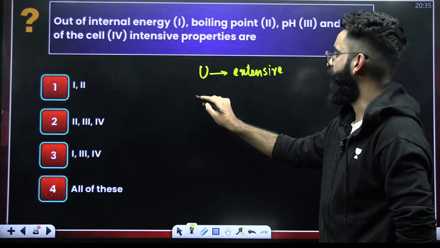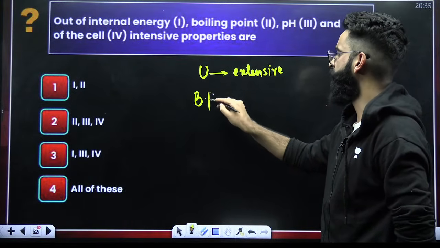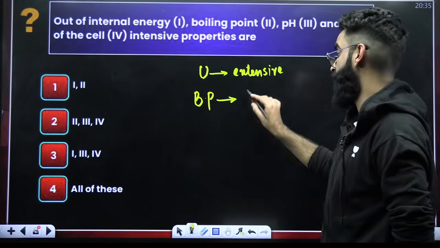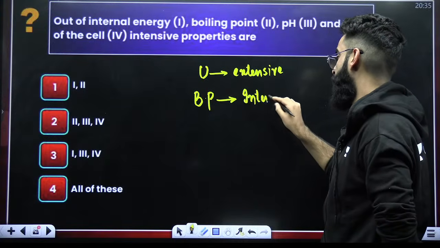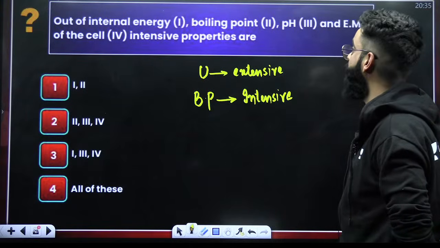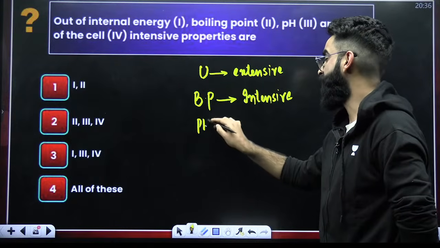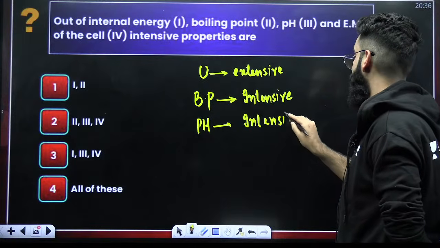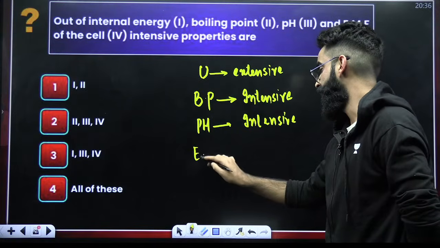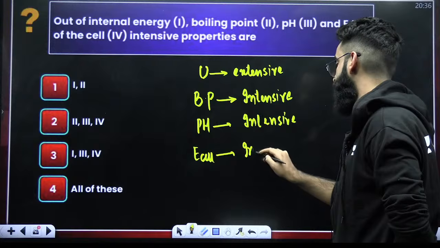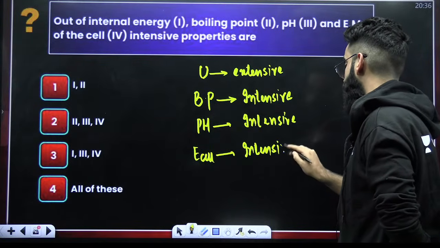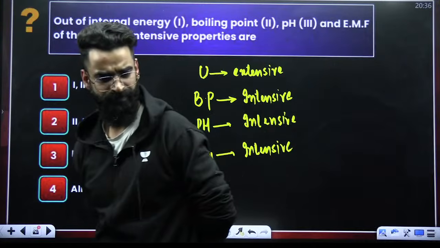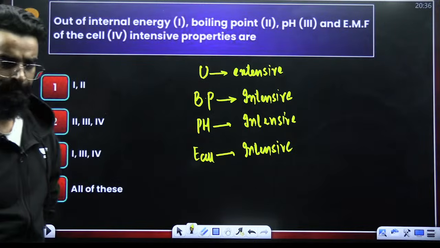When you talk about your boiling point, it is an intensive property. You should be knowing it, right? Boiling point is intensive, size independent. The pH of the solution is also size independent. It's intensive. The EMF of the cell is also intensive, right? So what is going to be the answer of this question? Now we can select your options. Simple, right?